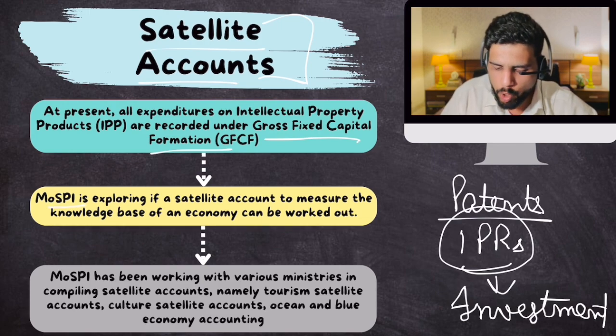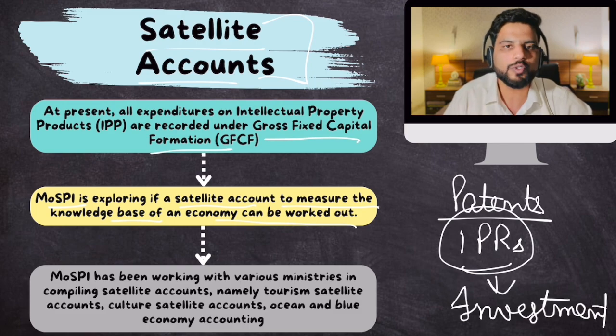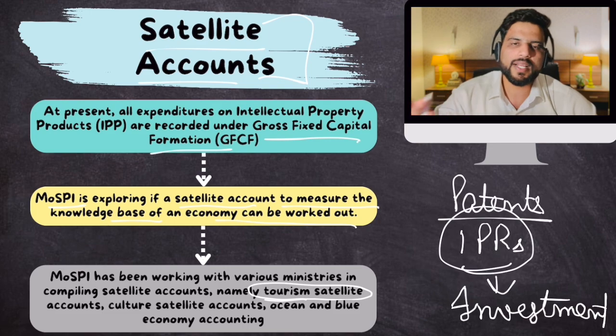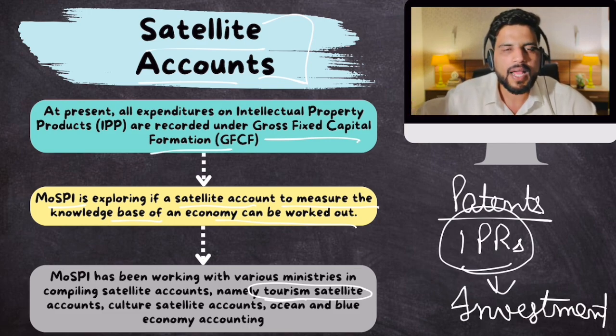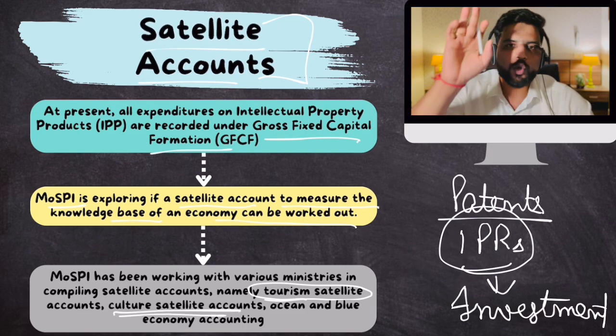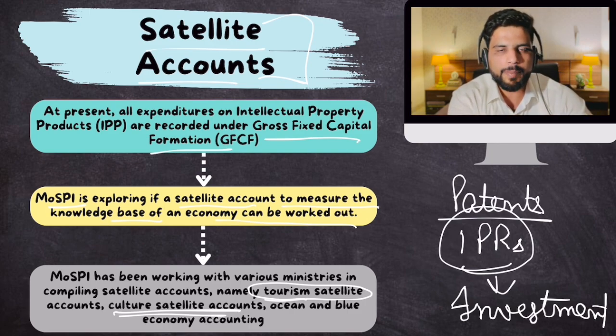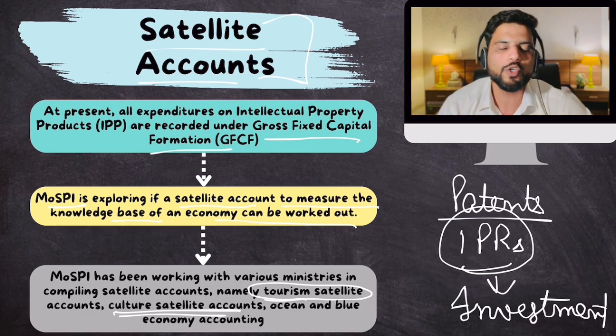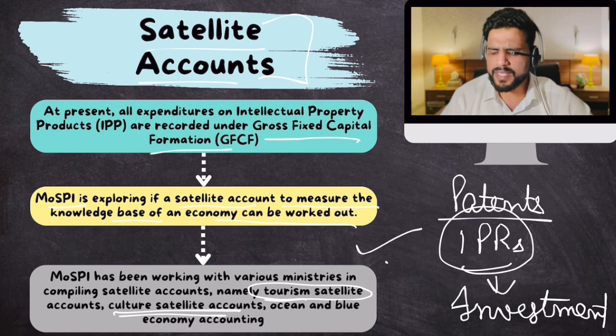So MoSPI is exploring if a satellite account to measure the knowledge base of an economy can be worked out. For example, they will create a tourism satellite account. So it will contain the tourism sector's GDP and also the knowledge base of the tourism sector, the culture sector's GDP, and the knowledge base of the culture sector. So every sector in our GDP will have a parallel satellite account which will talk about its knowledge base and how this knowledge base is contributing towards what? The GDP, the output. So this is something that they are discussing.